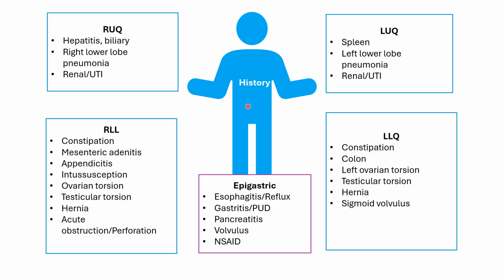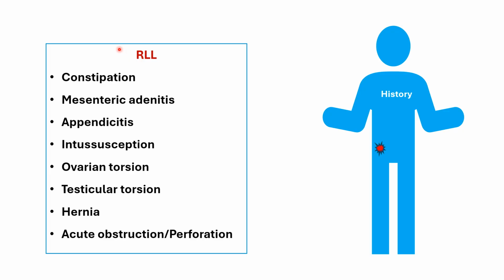Detailed history should be focused based on the location of the pain, whether it is in the right upper quadrant, left upper quadrant, right lower quadrant, left lower quadrant, or epigastric. History is very important to make the diagnosis of pain in the right lower quadrant. For example, constipation. Ask about a history of constipation in the past, difficulty with bowel movements, clogged bathrooms, taking too long in the bathroom to have a bowel movement. This is the most common cause of abdominal pain in pediatrics.